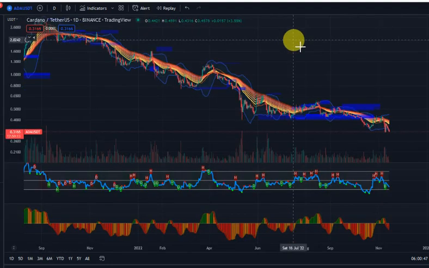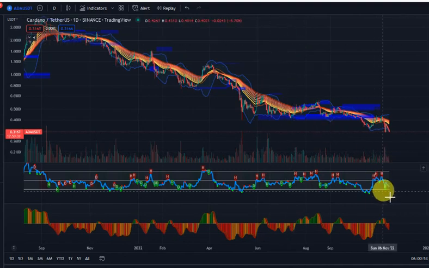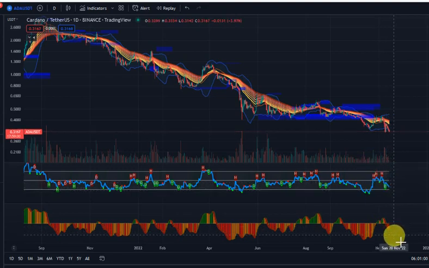Bringing up our indicators, money flow came in a little bit, but it's leaving in huge droves. Same thing with our oscillators, pointing us that money is leaving ADA, and ADA is going down.